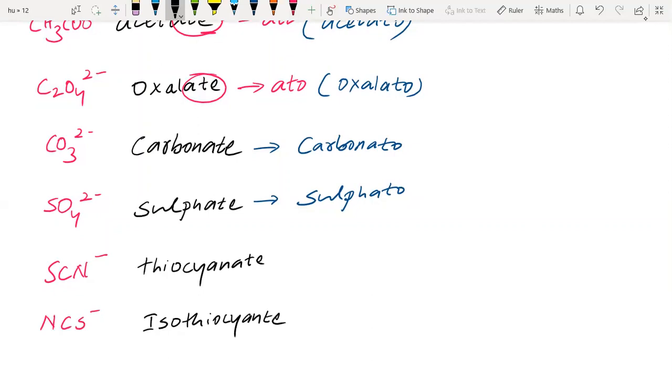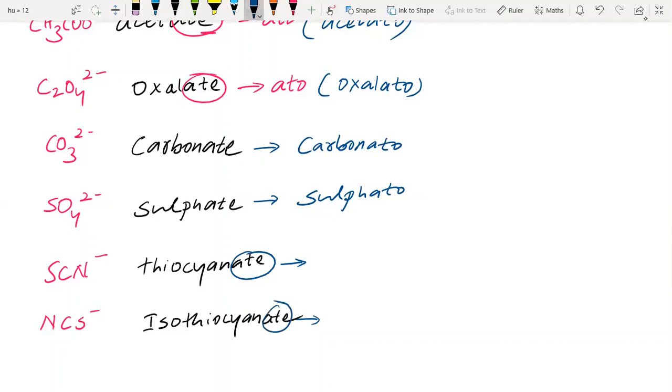In all of these, as you see, we have ate, so these all ate, like cyanate, will become ato.